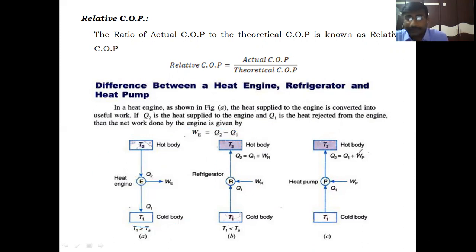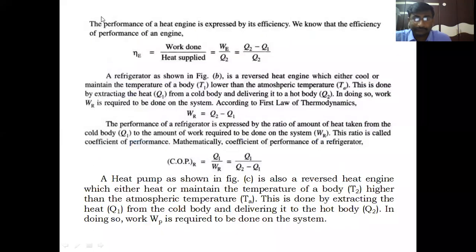And the performance of the heat engine is expressed by its efficiency. We know that the efficiency of an engine is eta E equal to work done by heat supplied. How much work is produced by that heat engine divided by the heat supplied to the heat engine, Q2, WE by Q2.